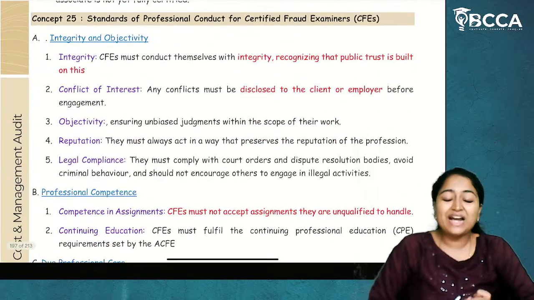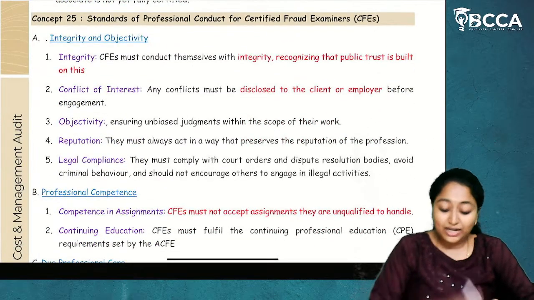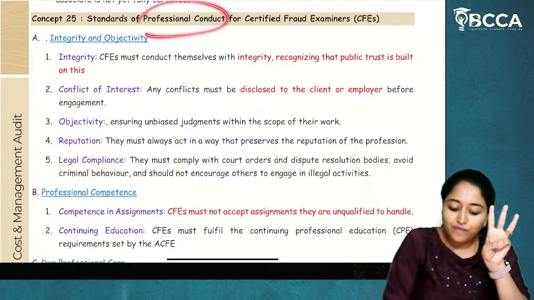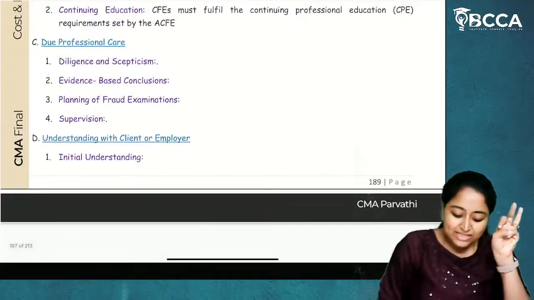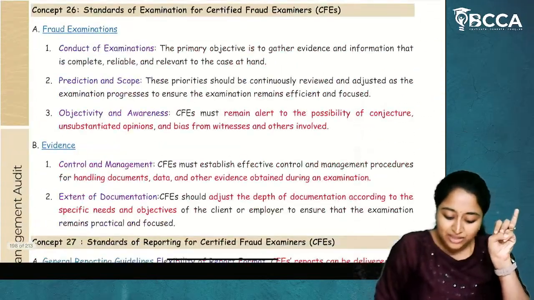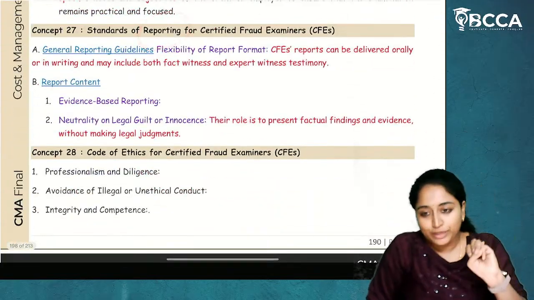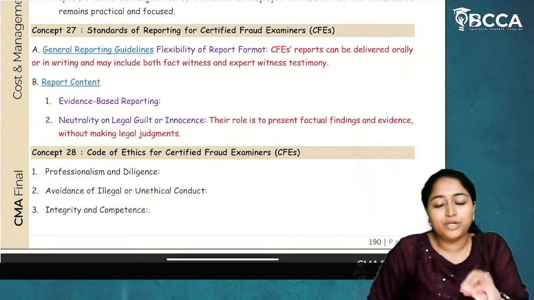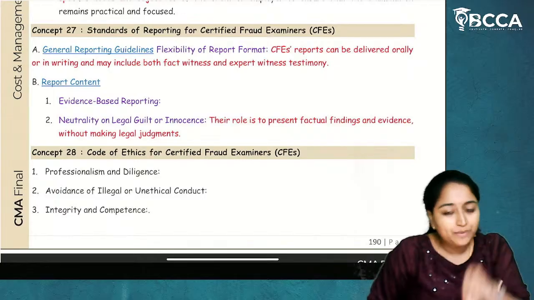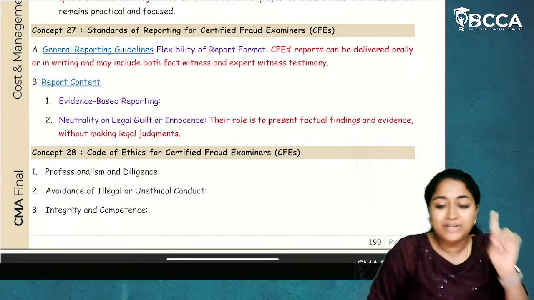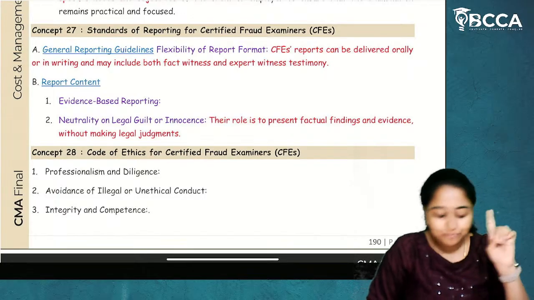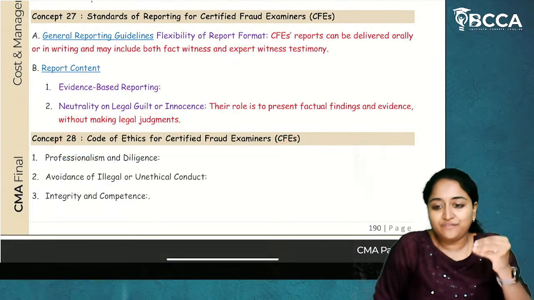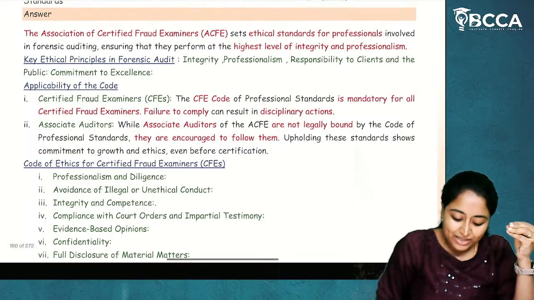Now, we have standards of professional conduct for certified fraud examiners. We have 3 standards. First is standards of professional conduct. Second is standards of examination. And third is standards of reporting. So we have 3 standards, and these 3 standards are very important for your examination. So far, a question hasn't been tested from these standards, but it can be tested in this particular attempt. So regarding that, and the code of ethics for certified fraud examiners, which is there here.